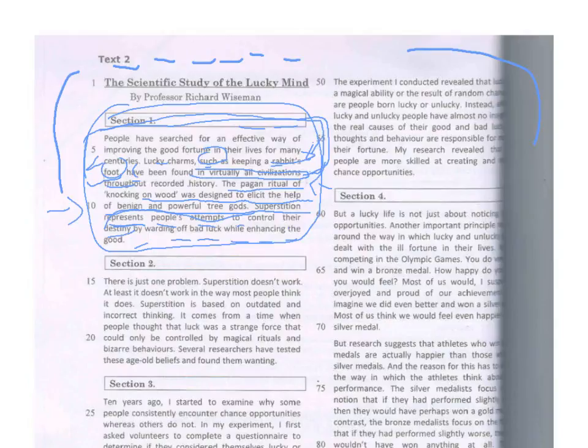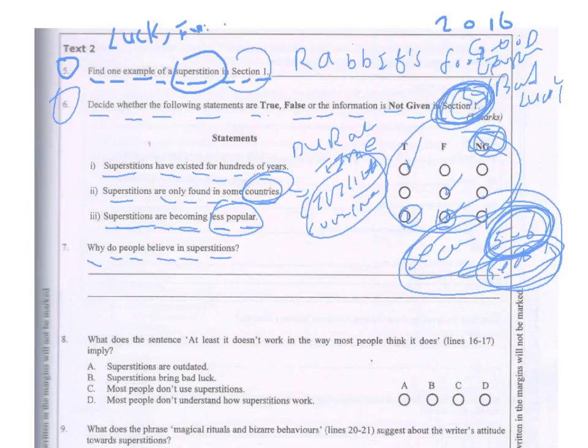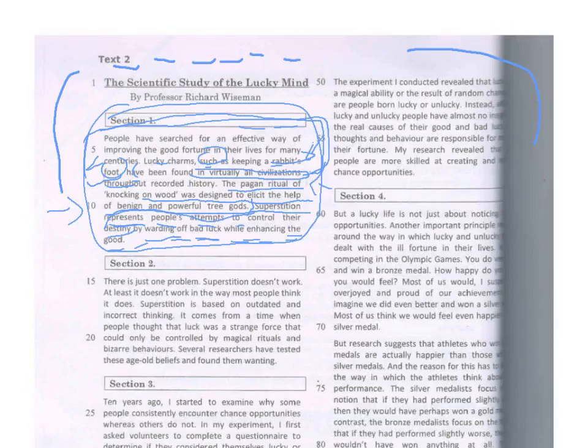All right, that is the answer. This is the reason, by warding off bad luck while enhancing the good. Okay? To save time, we just say line 10 to, let's say, line 14. That is the reason.